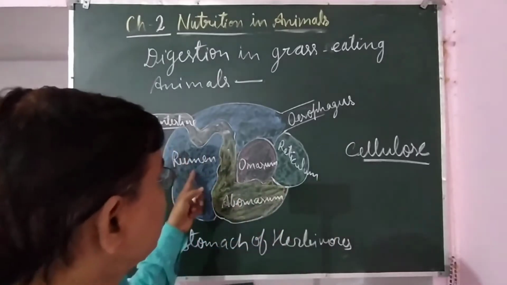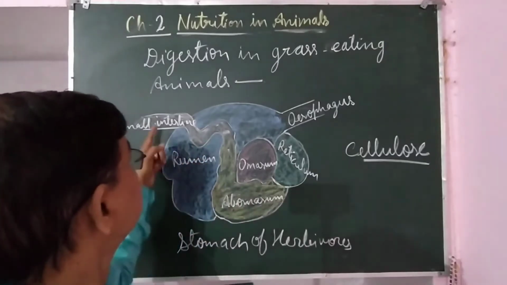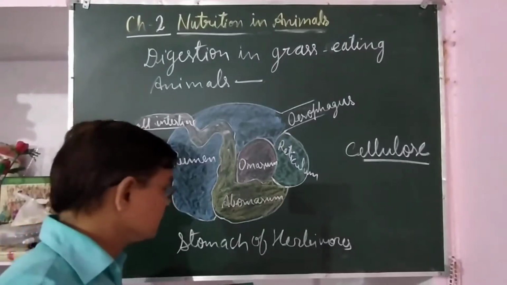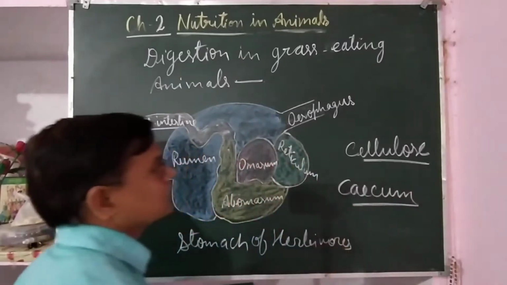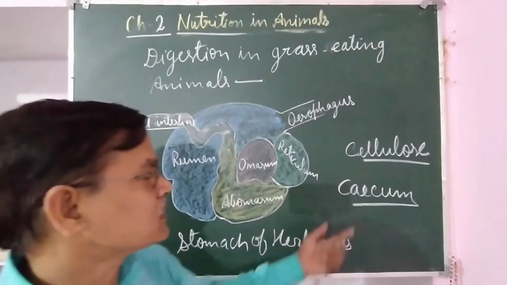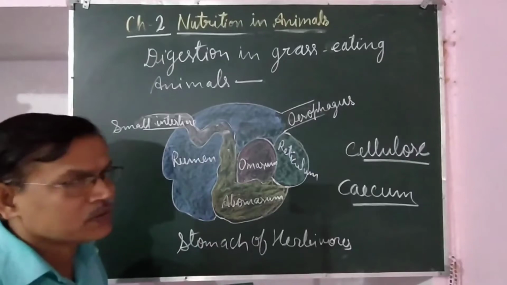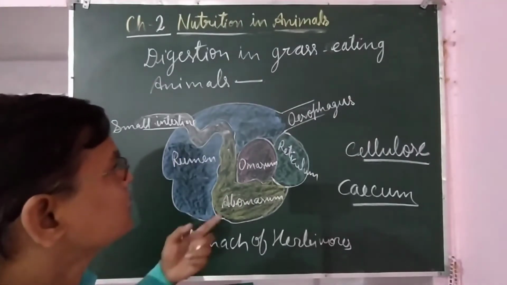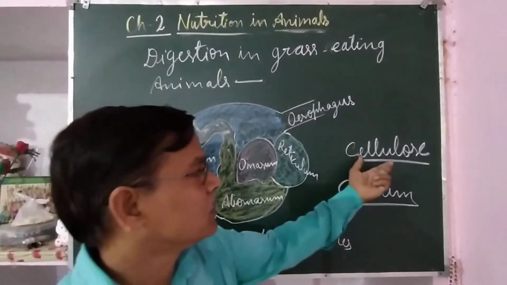That is because of the bacteria found in the rumen, and between the small intestine and large intestine, one more organ is found, that is called cecum. This cecum also has a special type of bacteria, called cellulose digesting bacteria. These bacteria are not found in human beings and carnivores also. So human beings are not able to digest cellulose.